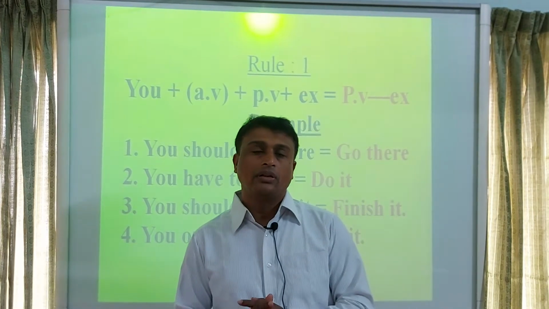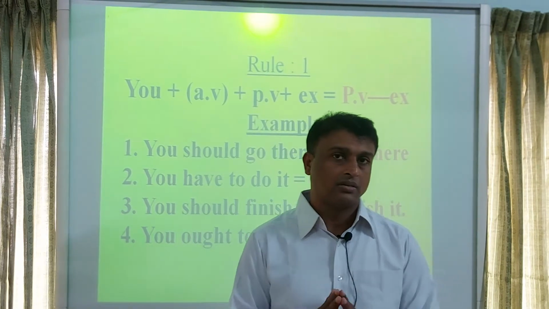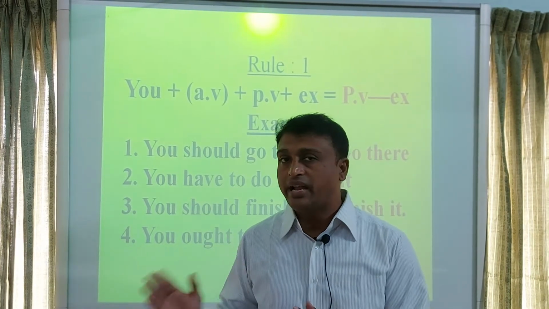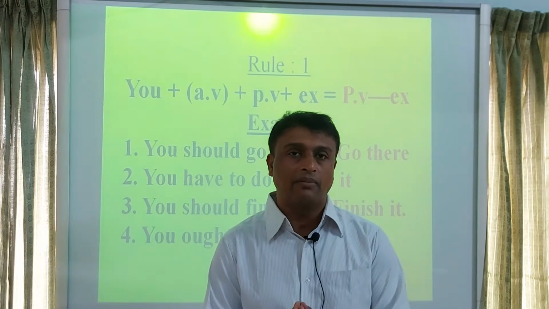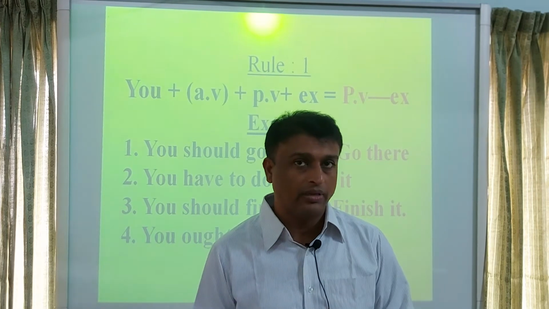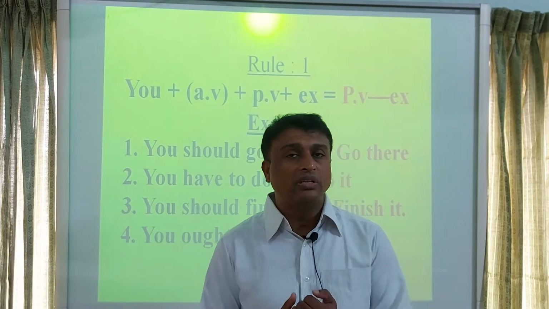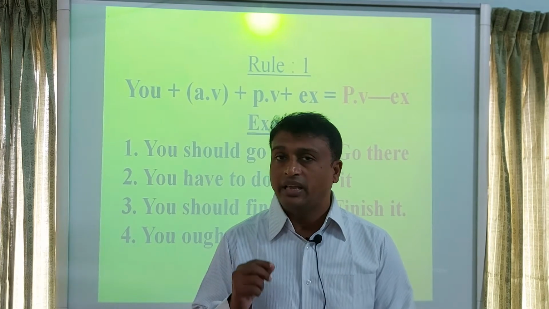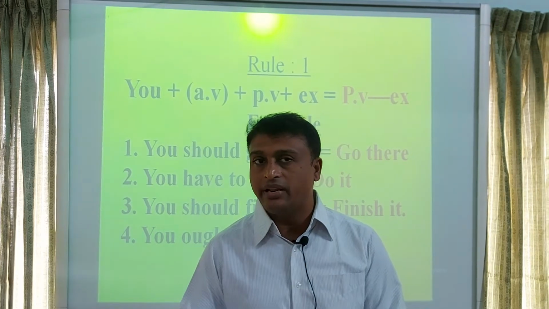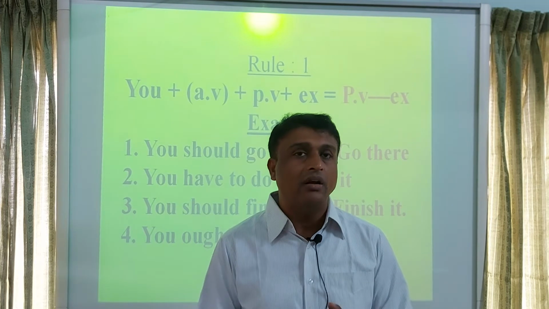Okay, remember, in this sentence auxiliary verb is not mandatory. You may find auxiliary verb in this kind of sentence or you may not find auxiliary verb.